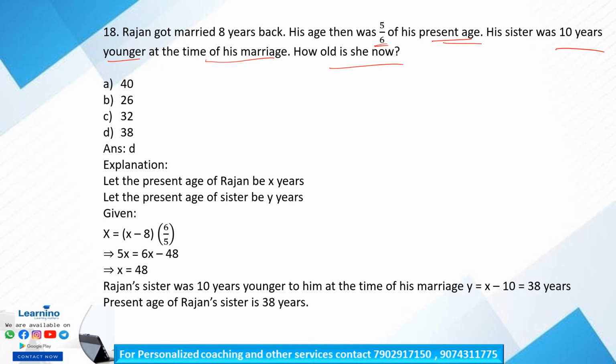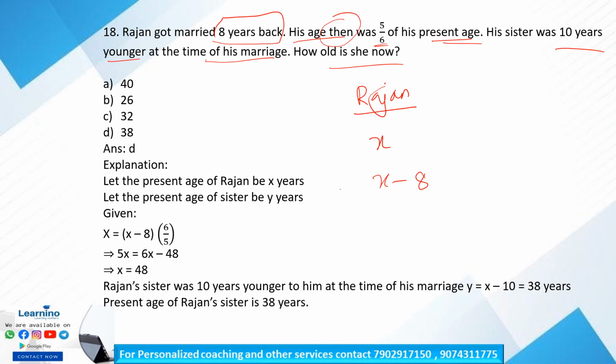Okay, so let Rajan's age be X. So 8 years back his age is X minus 8. Okay, and it is given that his age then, that is his age 8 years back, was 5 by 6 of his present age.